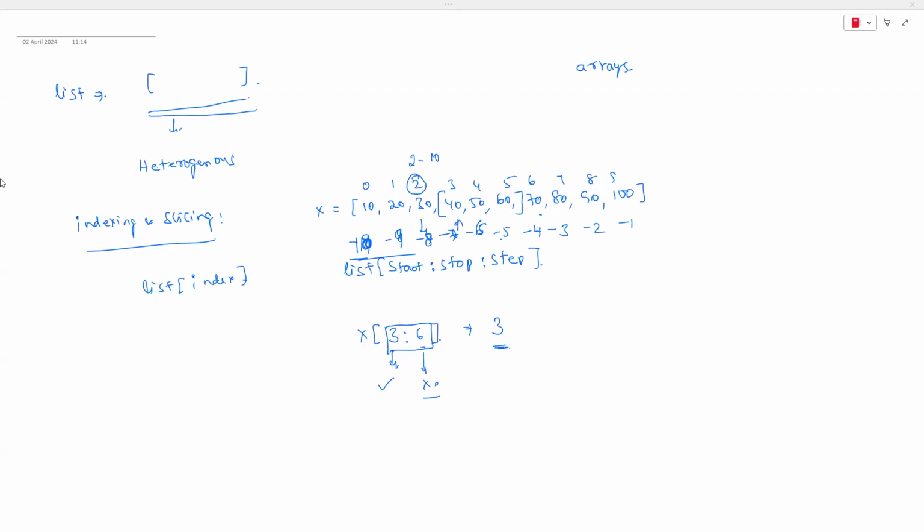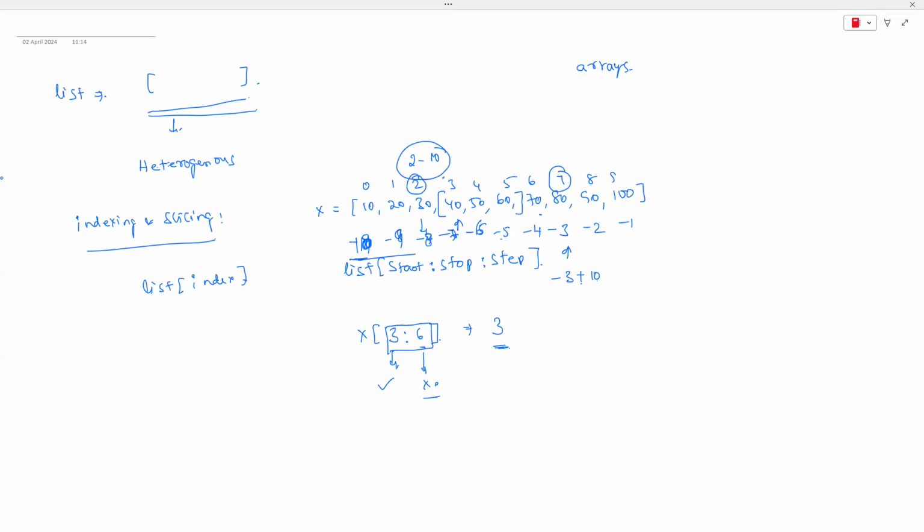Fine. So once again, guys, let's continue. Where you want to start and where you want to end. If you know the positive index, finding the negative index is very easy, guys. 2 minus 10 is going to be minus 8. If you know the negative index, finding the positive index is very easy. It is minus 3 plus 10, guys. Simple. We have to add the length. Here we have to subtract the length, guys. That's it. Totally, whatever the size is. You can just go for it and work with the application, guys.